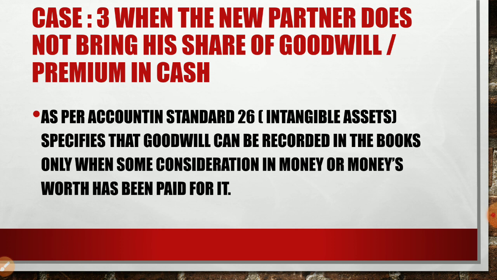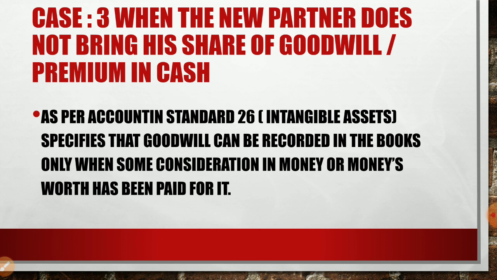At the time of admission, he may not be able to bring that amount. So what can we do? That amount he can bring afterwards. So we can have a journal entry for that situation also according to this case.